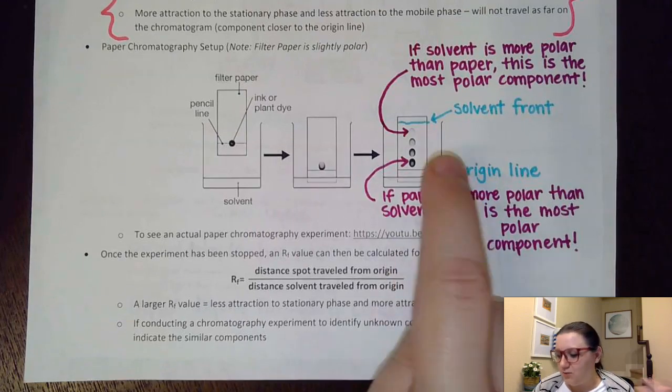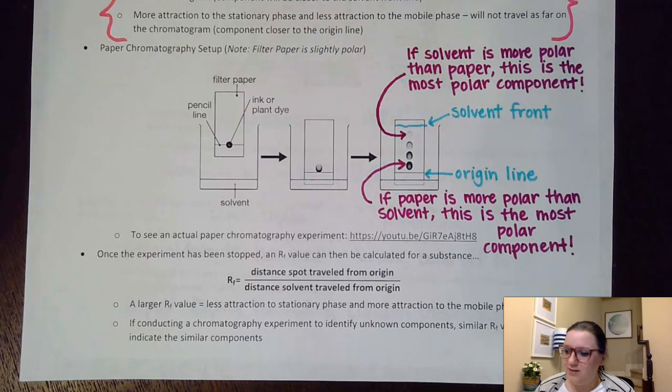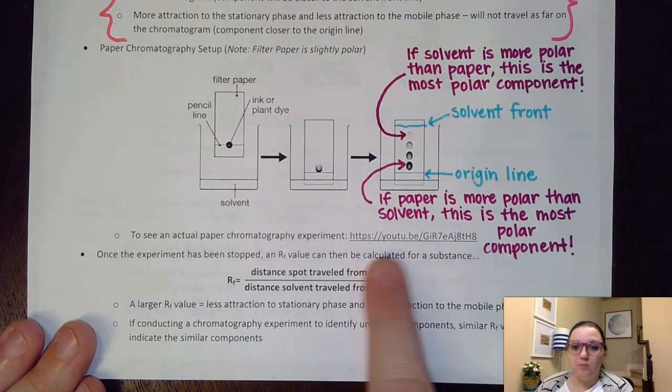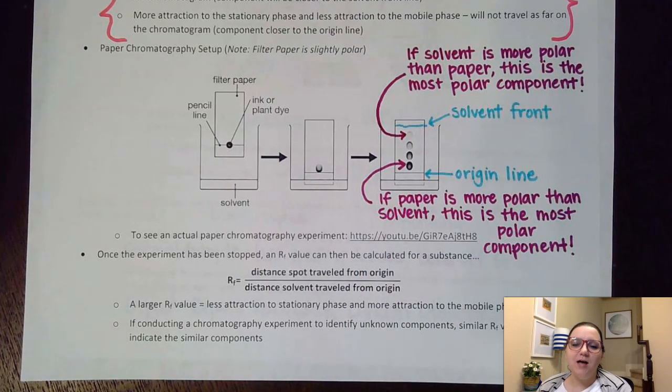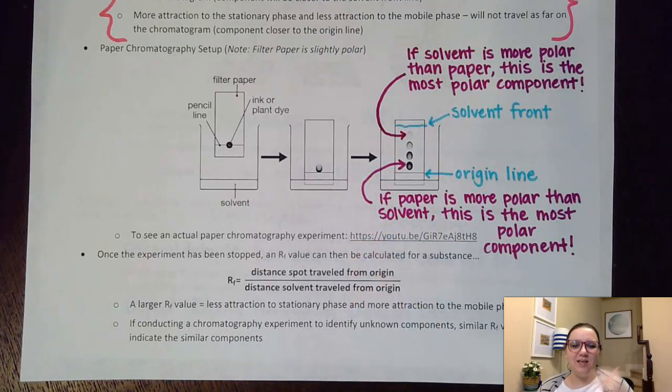Now, I'll be honest with you, when we give you pictures of this on an AP test, you're going to see really ideal looking chromatograms where the dots are pretty separate from each other. I would encourage you to watch this video clip that I've linked. It actually shows a chromatography experiment in real life. You can see that those colors don't get separated quite so cleanly. You get more of a blend, but you can still pick out where those different colors travel to for the different pigments. If you want to see one in action, this is a great little video clip to watch.